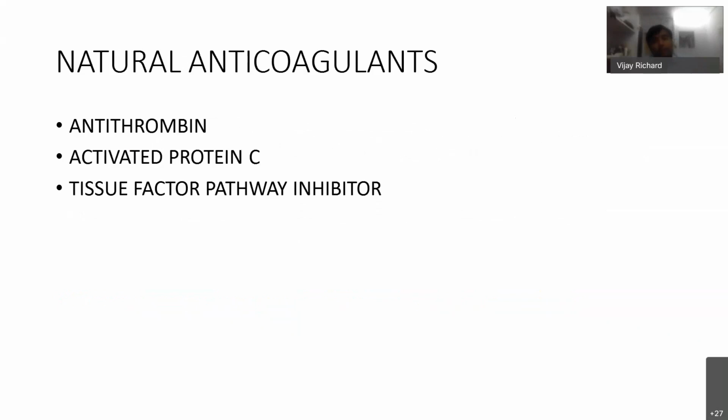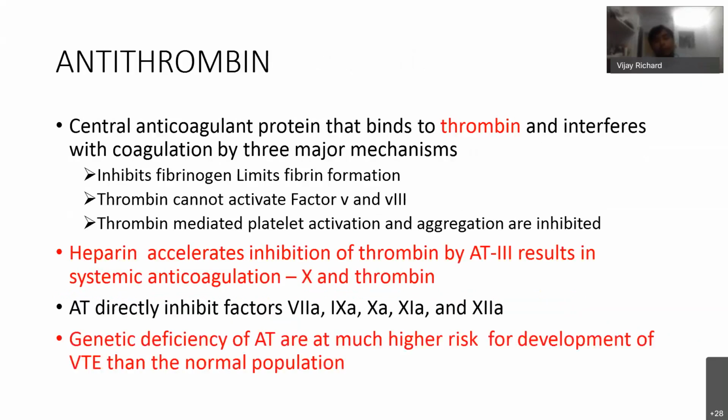There are some natural anticoagulants in the body, which include antithrombin, activated protein C, and tissue factor pathway inhibitor. Antithrombin, activated protein C we have seen already. Tissue factor pathway inhibitor also we have seen. Antithrombin is the central anticoagulant protein that binds to thrombin and interferes with coagulation by three major mechanisms. So whatever job thrombin does, this antithrombin inhibits all that.